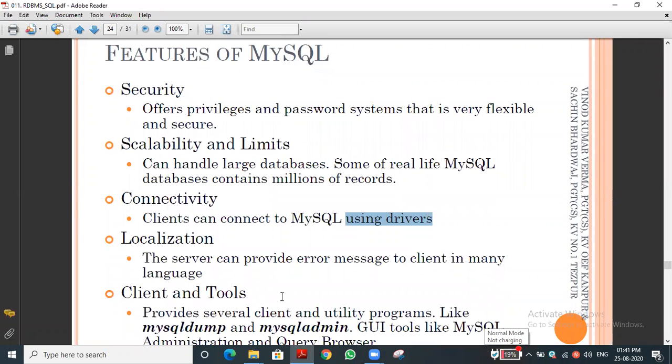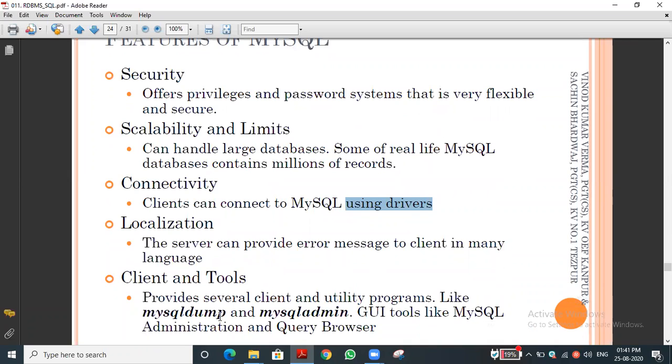You can use the MySQL dump and MySQL admin. These are all functions, especially MySQL dump, which is a utility program, meaning using this tool we can create a backup file of the database. If you want to send the database to somebody through mail, or carry it in a pen drive, we can use it for such things. That also we will see in our syllabus.